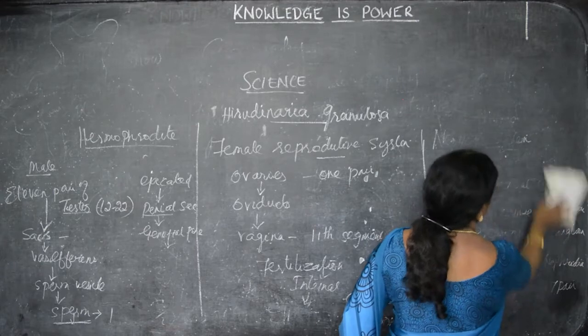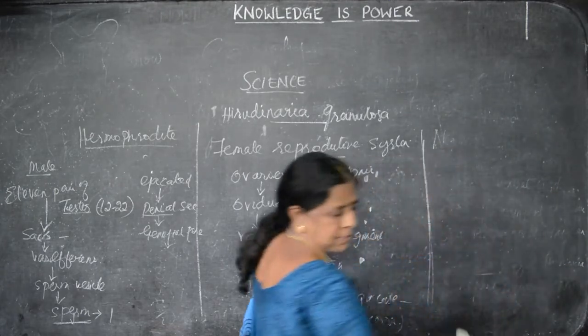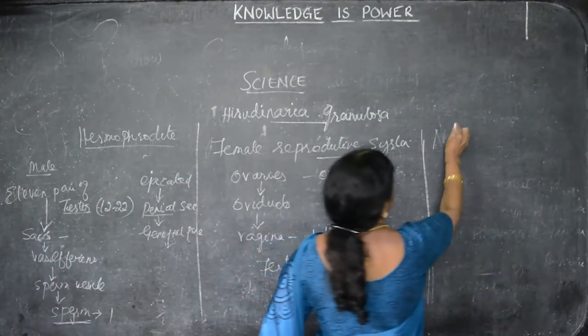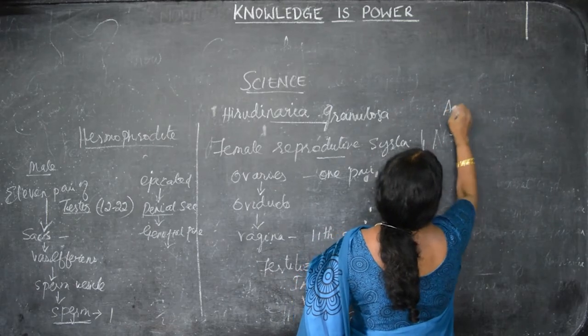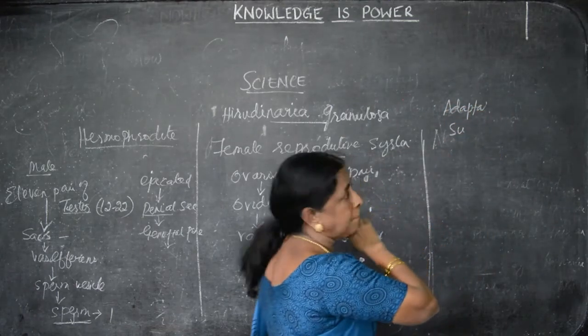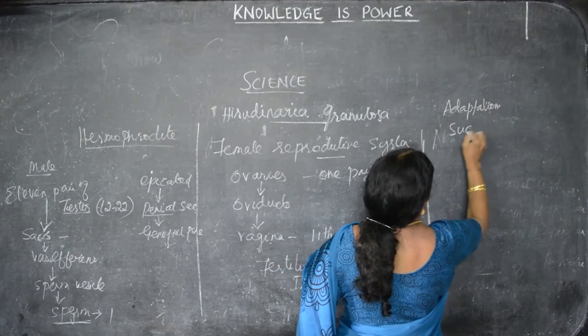What are the adaptations according to the food habit as well as the habitat? It has suckers because it takes only liquid food, that is blood, so it has a pair of suckers.